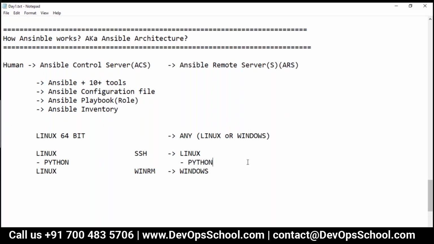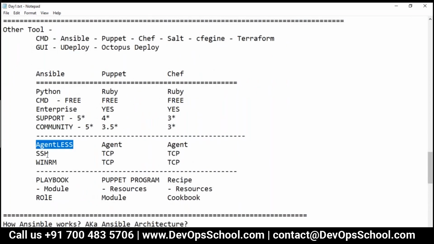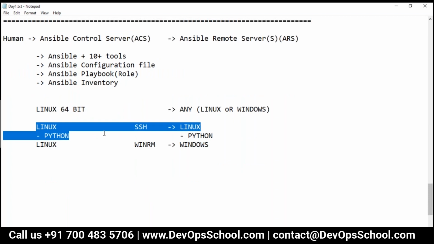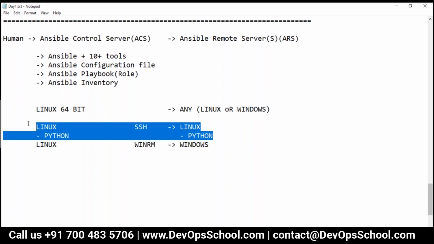So here, if you remember, I said it's agentless. Why did I say agentless? Because SSH and Python you will typically find in every Linux machine, Python 2.7 plus by default. That's the reason we say we don't have to install anything else here.